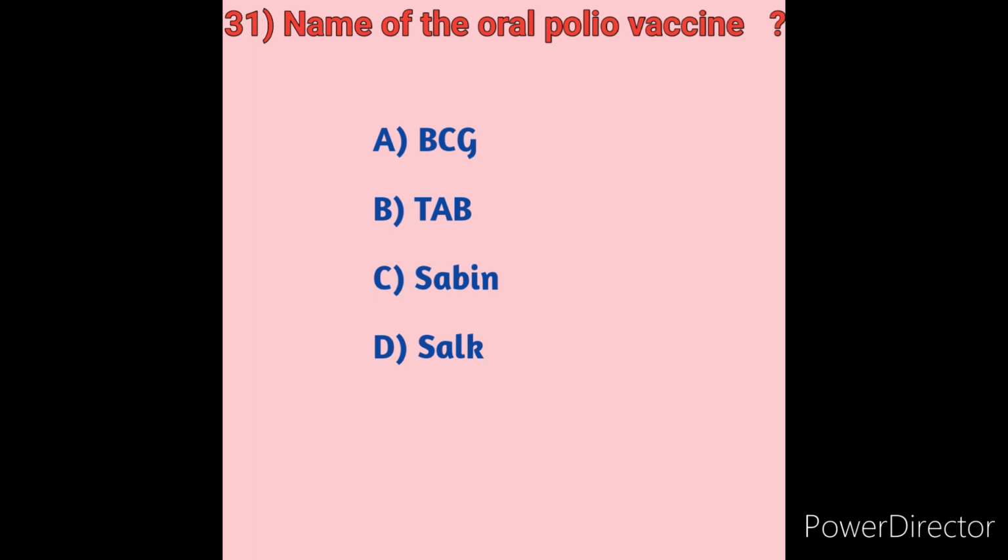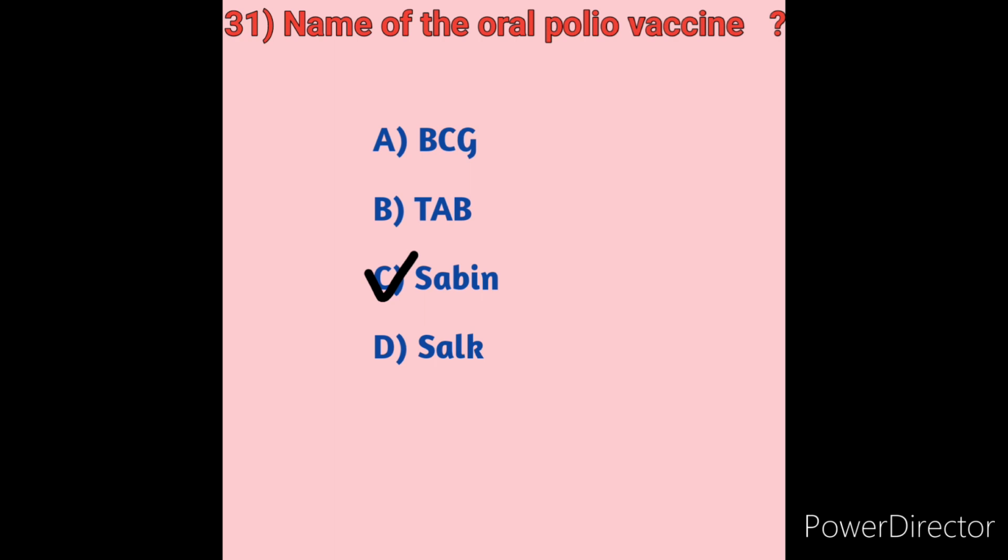But in 1962 the Salk vaccine was replaced by the Sabin vaccine, which was named for its inventor Albert Sabin. So here the name of the oral polio vaccine is option C, Sabin, the correct answer.